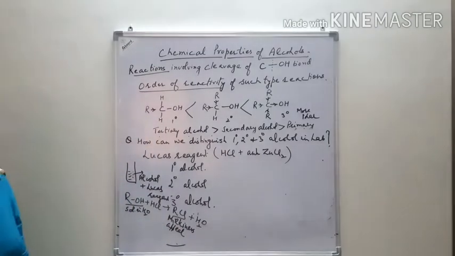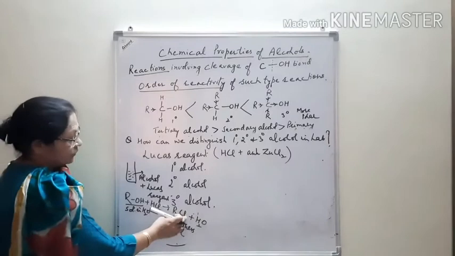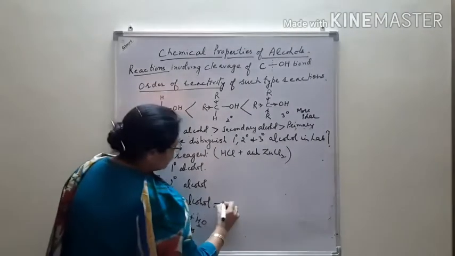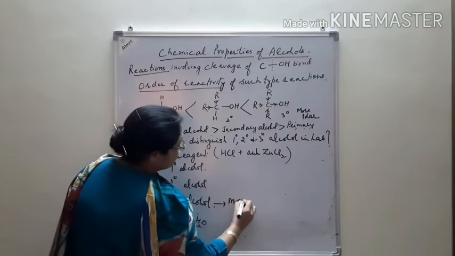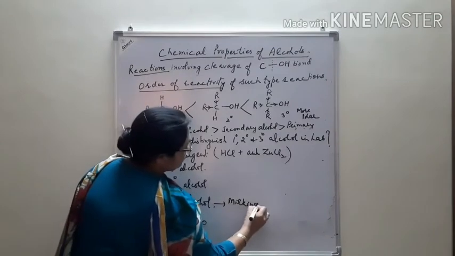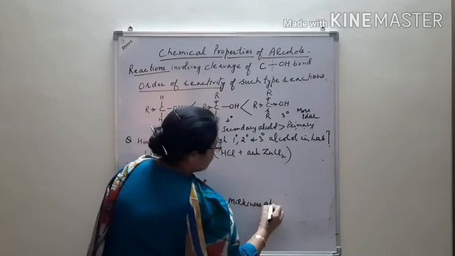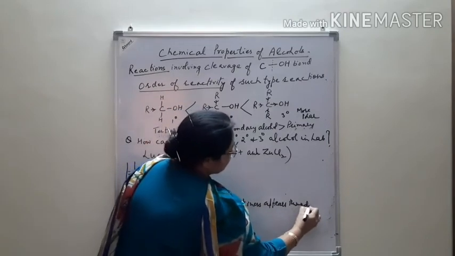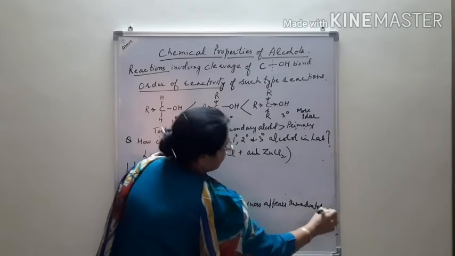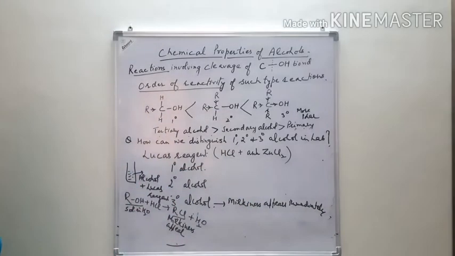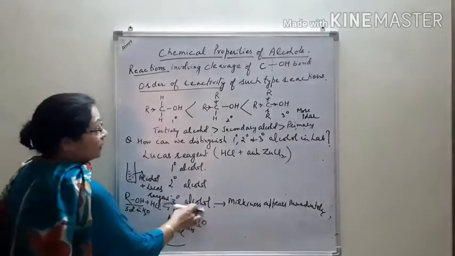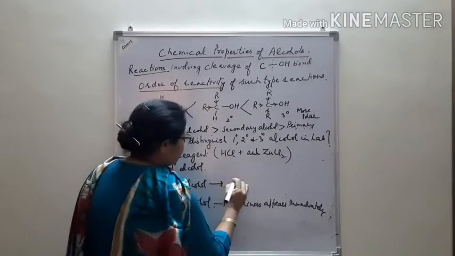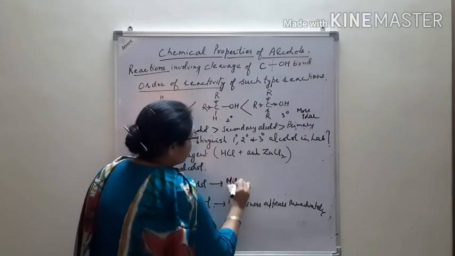Milkiness appears because the alkyl halide is not soluble in water, and that's why in case of tertiary alcohol, milkiness appears immediately. It takes place immediately because that is more active. This is the most active.